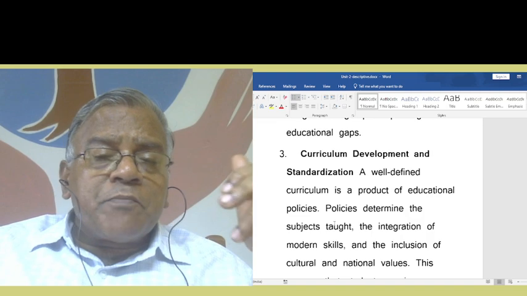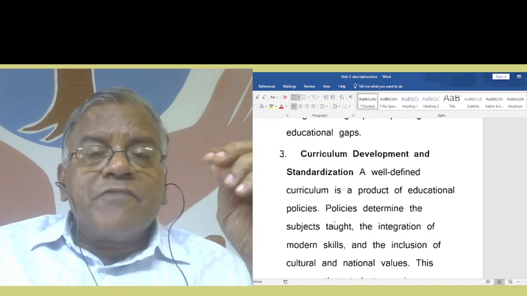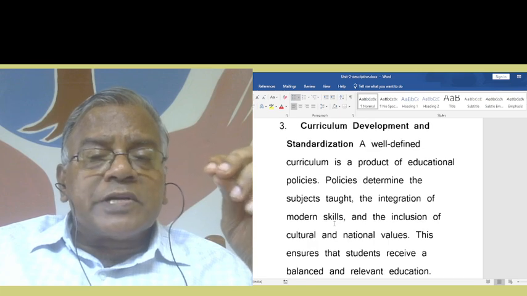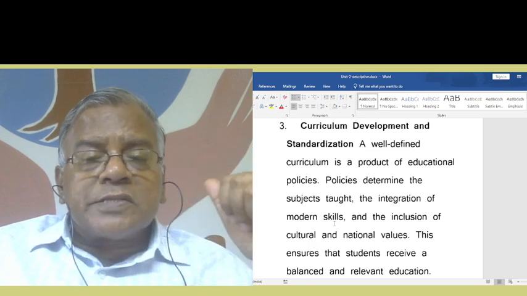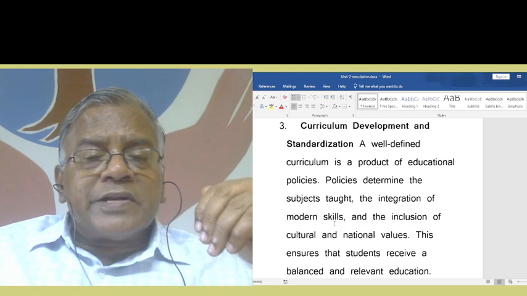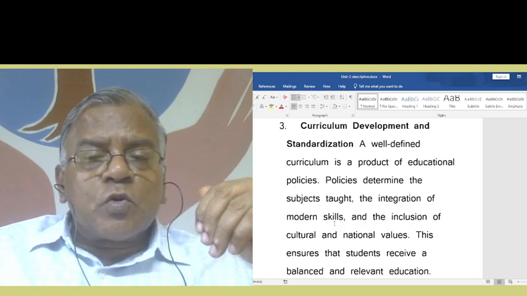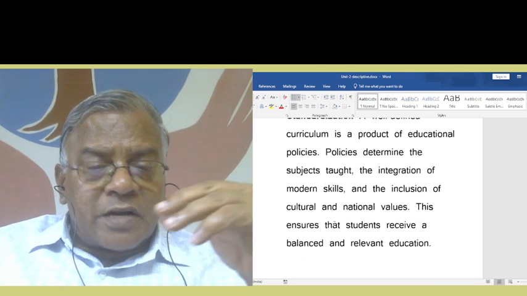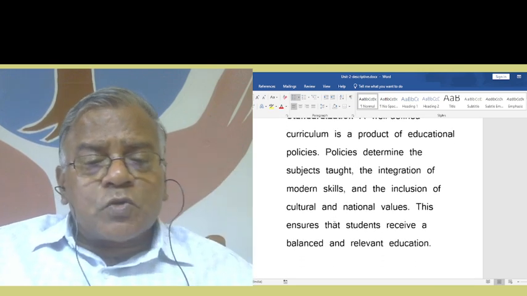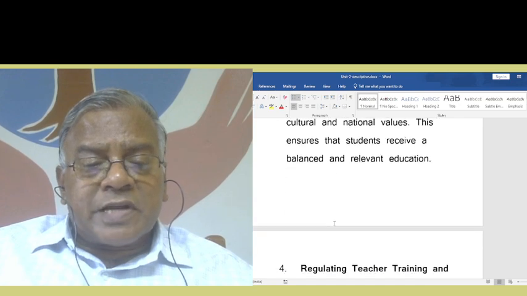Then curriculum development and standardization. A well-defined curriculum is a product of educational policies. Policies determine the subjects taught, the integration of modern skills, and the inclusion of cultural and national values. This ensures that students receive a balanced and relevant education.